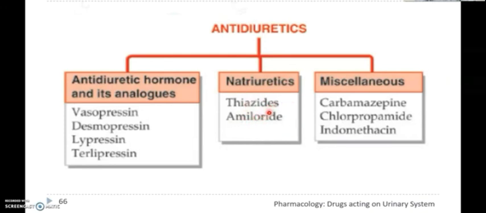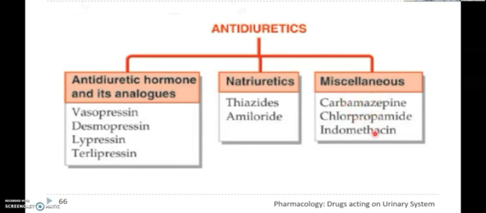And also deferriprone. The adverse effects of deferriprone are anorexia, vomiting, altered taste, and joint pain. These are the major adverse effects of deferriprone, and it is used in iron intoxication.